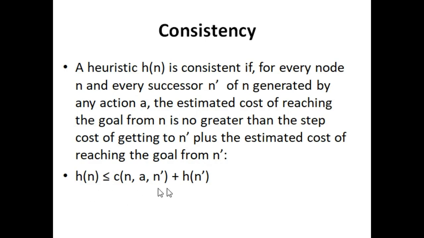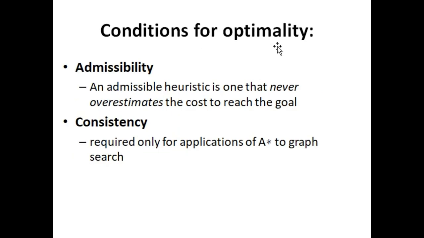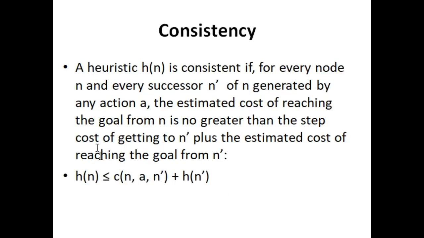If this condition is fulfilled, we say that consistency is achieved. So once again, the conditions for optimality: first is admissibility and second is consistency. Admissible, what is admissible? That which will never overestimate the cost to reach the goal state. And consistency: h of n is less than or equal to the cost of the action we apply at state n to move to n dash, which is the successor state, plus the heuristic of the successor state.